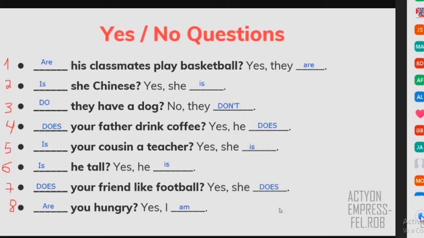Marco, is there any other change? Number 2. Okay. Does she Chinese? Yes, she does. Okay, so let's erase this one there. Thank you. So let me put does. And you say she does. All right, thank you. So just a moment. All right, okay. Thank you.